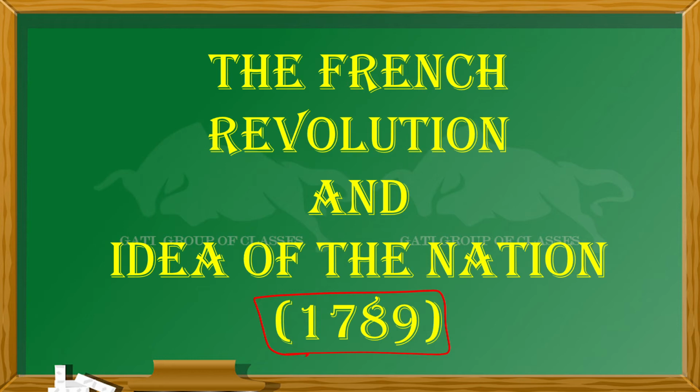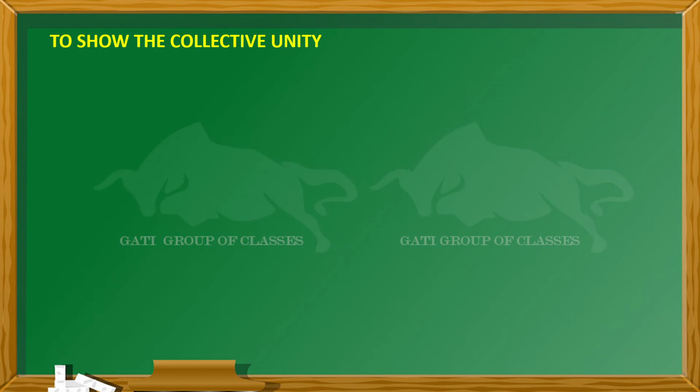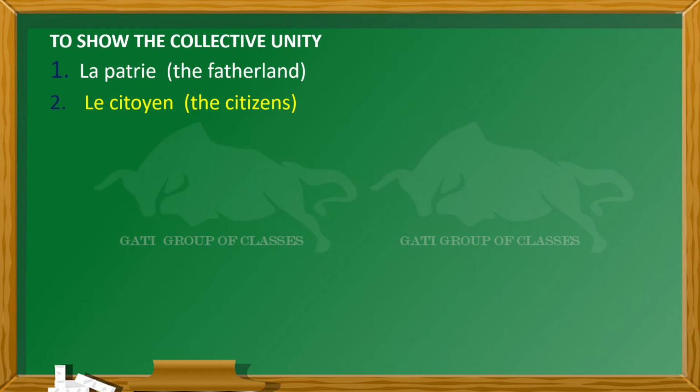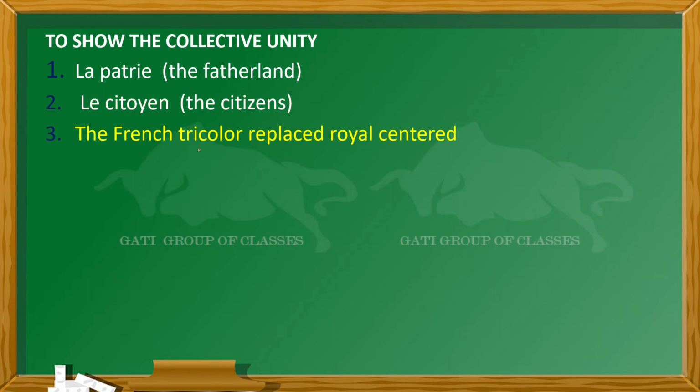The French Revolution, we have already talked about this in ninth class also. So let's see how they showed their collective unity. First of all, we can say La Patrie. La Patrie simply means the fatherland, and le citoyen simply means the citizens, that we all are the citizens of the same fatherland. Third is that the French tricolor replaced the royal standard. Actually, earlier, at the time of Louis XVI, there was a royal flag, but now that has been replaced and the French tricolor flag has started over there.